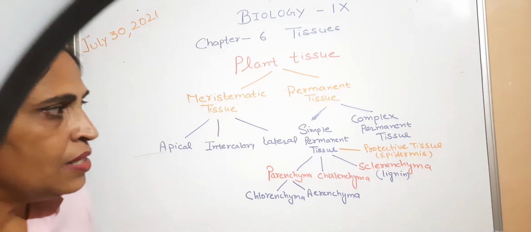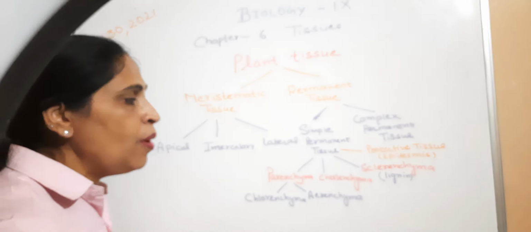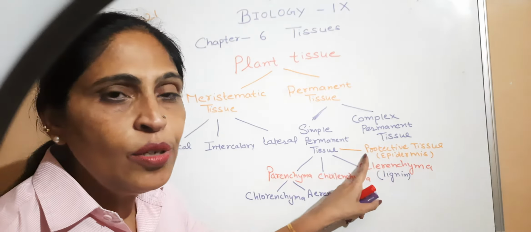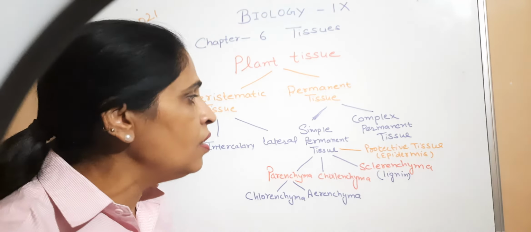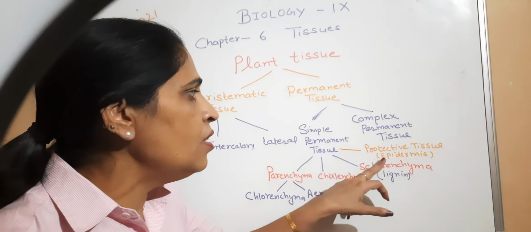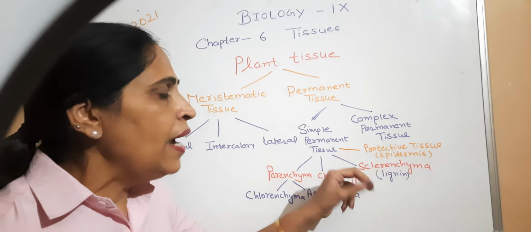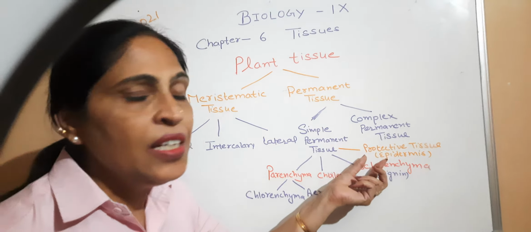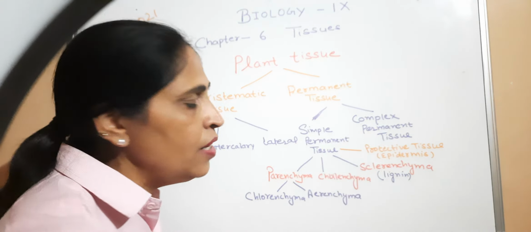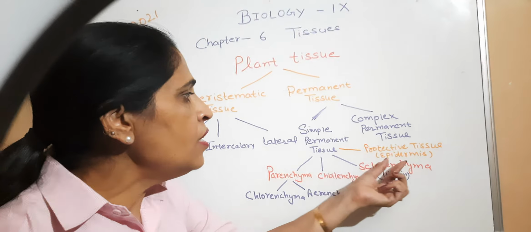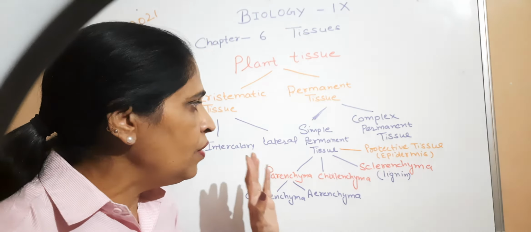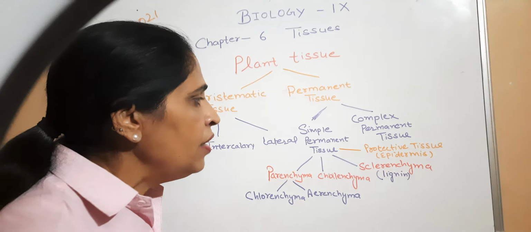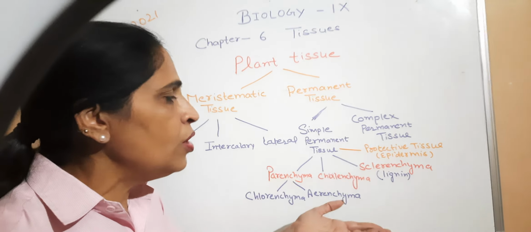What is epidermis? Epidermis is the outer boundary of the plant. Just as we have skin, the skin of the plants is called the epidermis. The epidermis provides the plant's mechanical strength. It is the protective covering that protects the plant and its internal parts from the outer environment.